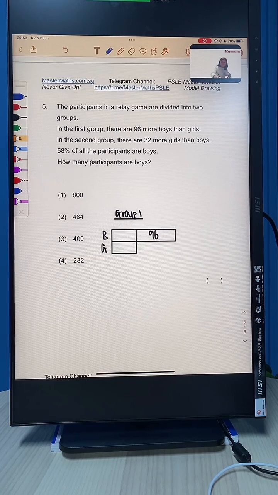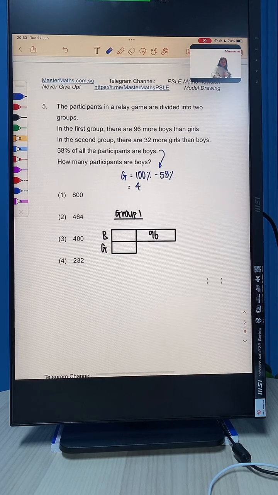Can you help me find that? If 58% are boys, girls must be how many percent? 100% minus 58% to give us 42%. You're right. Very good. So girls would be 42%.